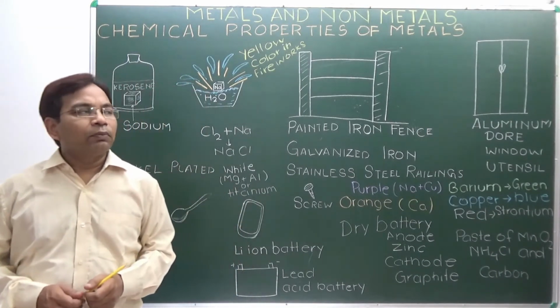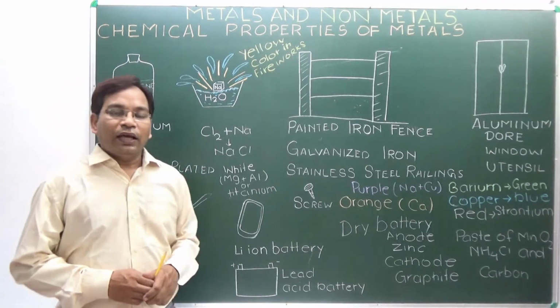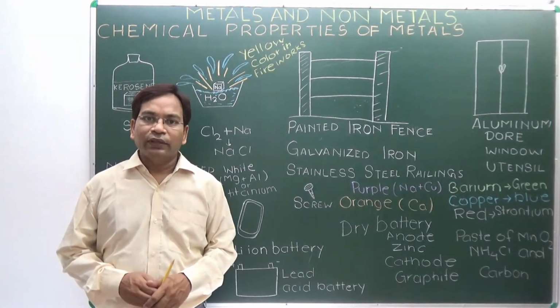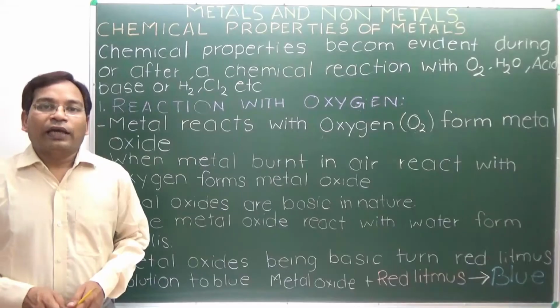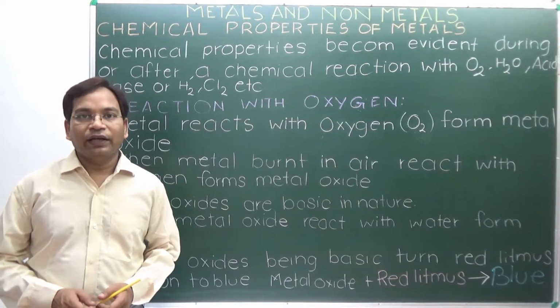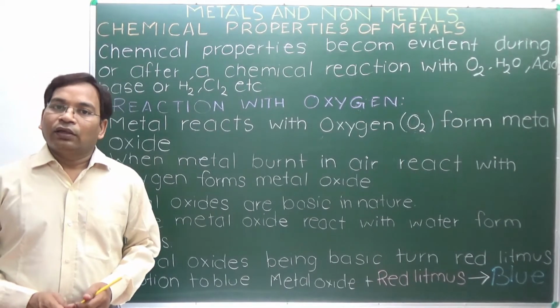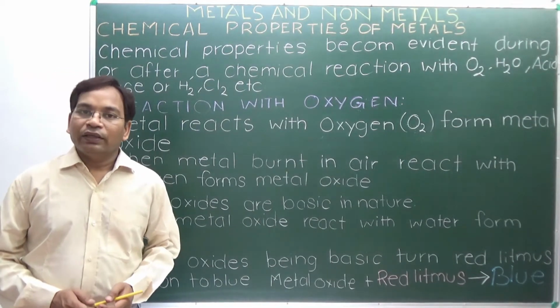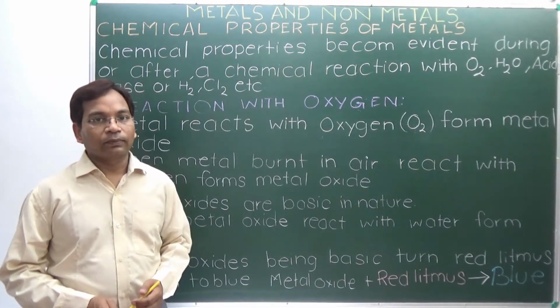So it is very important to understand the reactivity or reaction mechanism of the chemical properties of metals. Chemical properties of metals are evident when they are reacting. After a reaction, we identify the type of metal and the type of reaction occurring.